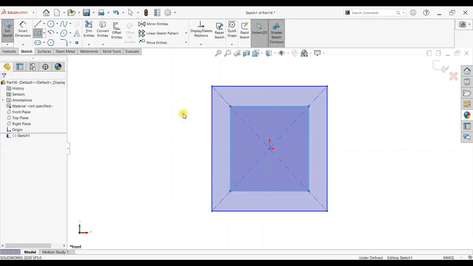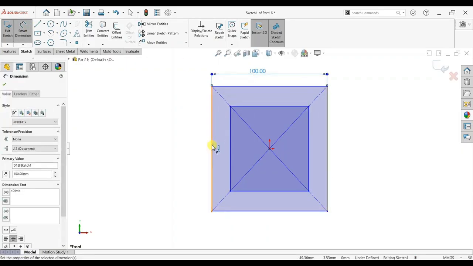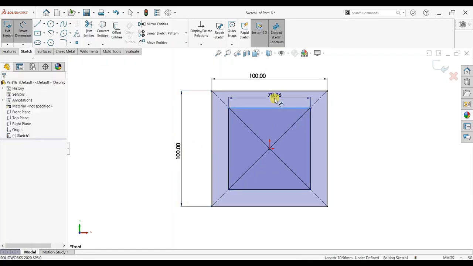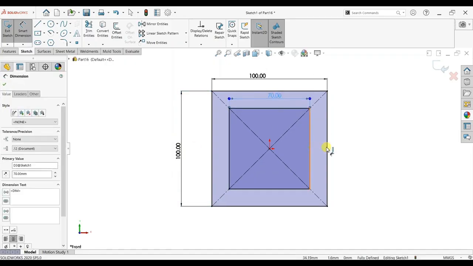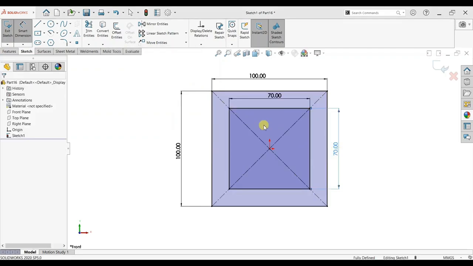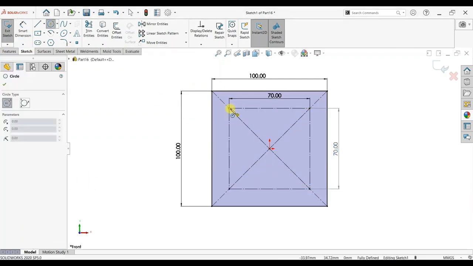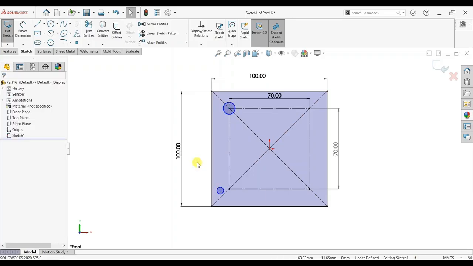Same way to design the lower part, double rectangular, 100 mm, 100 mm, inside rectangular 70 mm and 70 mm.